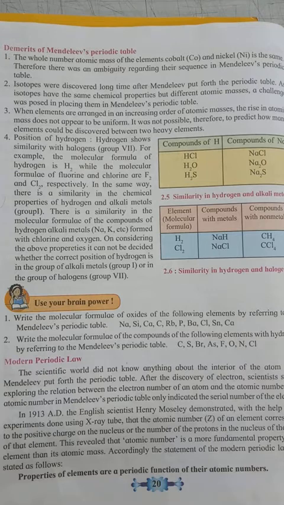And the fourth demerit was about the position of hydrogen. Where should hydrogen be placed?